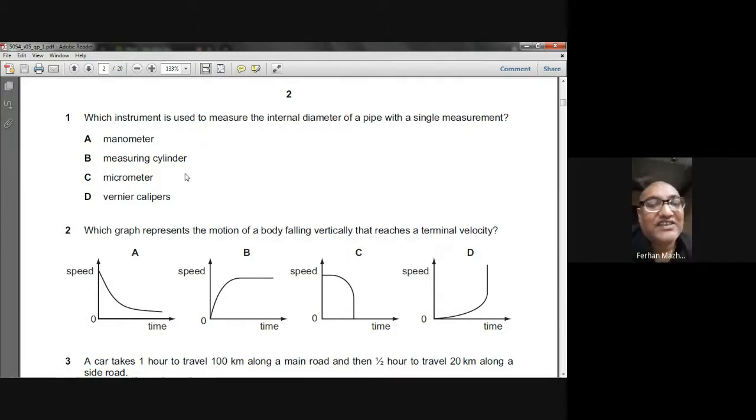Its internal jaws are used to measure the internal diameter of a pipe. External jaws are used to measure the external diameter of a pipe. So, if you want to measure the internal diameter of a pipe, the best instrument should be a vernier caliper. So, the choice is, I think, D.